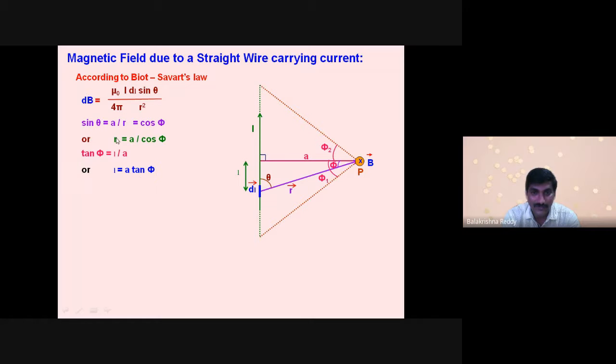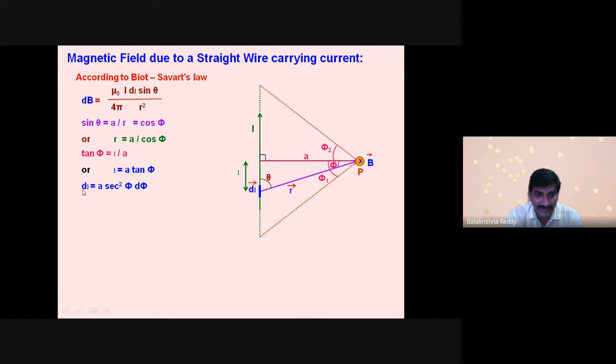Now I got two unknown quantities, L and r. Now what I am going to do is differentiate.